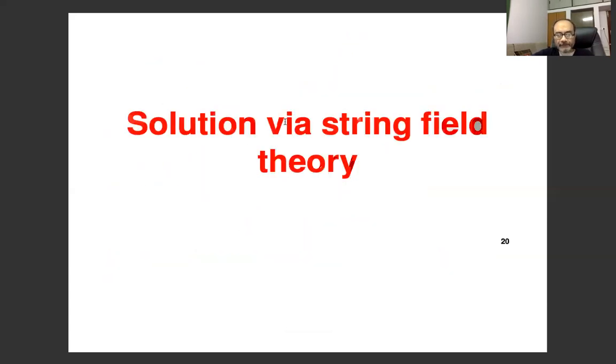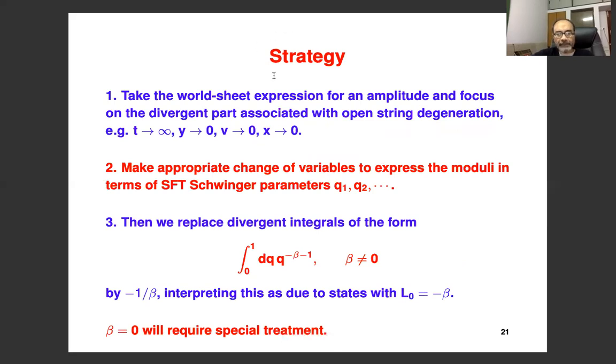So let me now describe briefly the idea that we use in getting the solution. So here is the strategy. We take the worldsheet expression for an amplitude and focus on the divergent part associated with open string degeneration, which in this case corresponds to either the t goes to infinity limit that we saw, which comes in the expression for n, or the y goes to 0 limit, where y is the variable that appeared in the expression for the 2-point function on the disk, or the v goes to 0, x goes to 0 limits. This came from the 1-point function on the annulus.